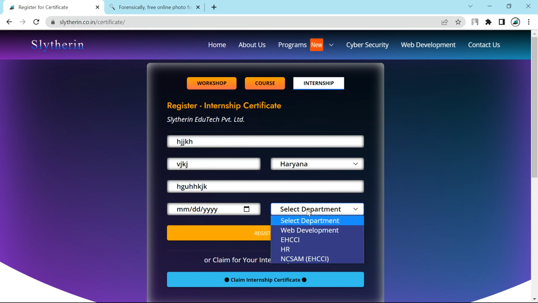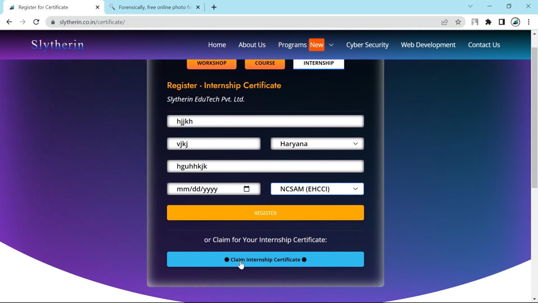After that, select the department in which you did the internship. This time we completed the internship on the occasion of National Cybersecurity Awareness Month, Ethical Hacking and Cybercrime Investigation, so you have to choose the fourth one. Once you have selected that, click the register option. You have been given a time period till 12th of November 2022.